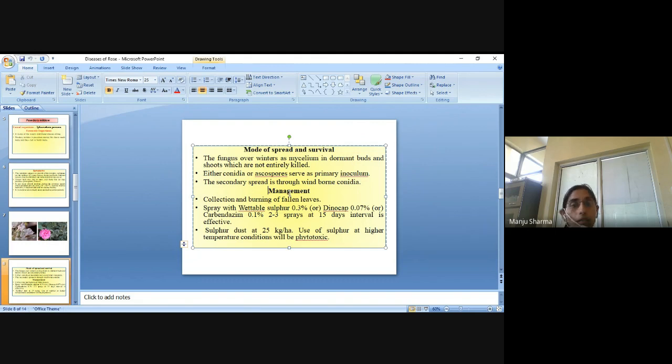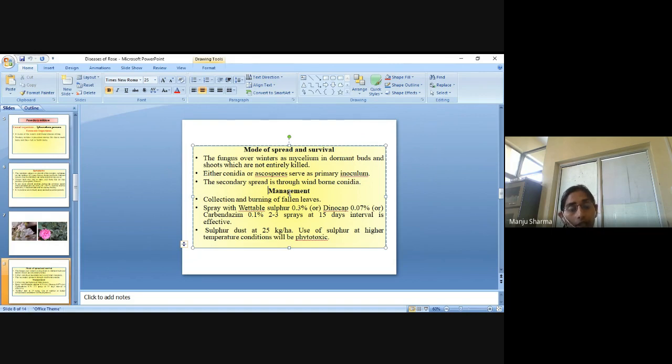So management: collection and burning of fallen leaves, and spray with wettable sulfur 0.3% or Dinocap 0.07% or carbendazim 0.1%, two to three sprays at 15 days interval. It will be effective.